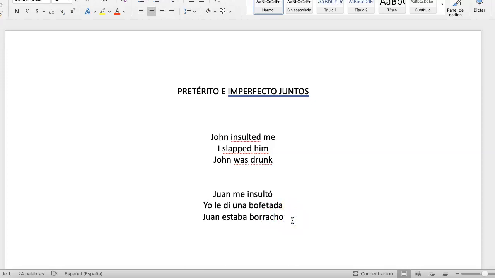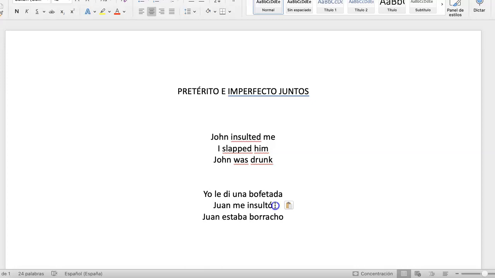try to do a little experiment. Suppose that I change the order of the first 2 sentences. I could write something like this. Yo le di una bofetada, Juan me insultó. You see that here we still have a story, but it's a different story. First I slap him, then he insults me. So he insults me because I slap him.